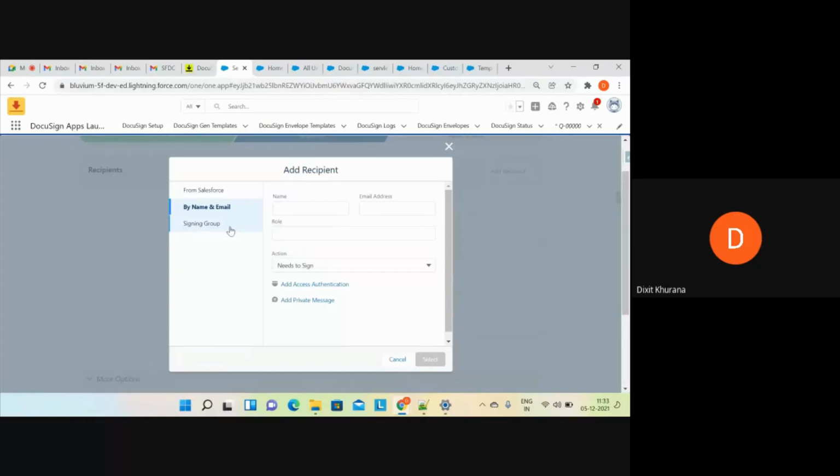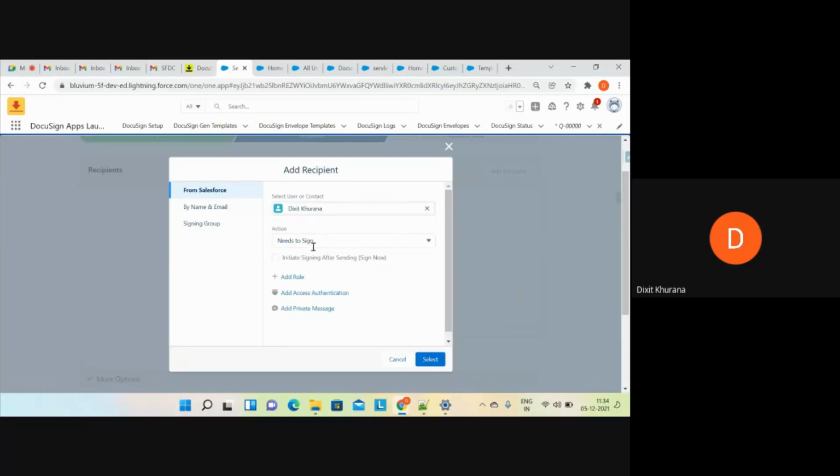Okay. Now, signing group. Signing group is basically like, you all know public groups we have in Salesforce. It's not about public group. It's similar to a public group, but this signing group is a feature of DocuSign. This is not a feature of Salesforce. For trial accounts, we don't have the privilege to use signing group. In order to use the signing group, we must have a paid account of DocuSign. Okay. Now, for the time being, for this demo, what I will be doing is fetching a user from the Salesforce.